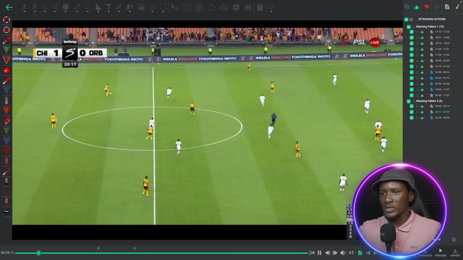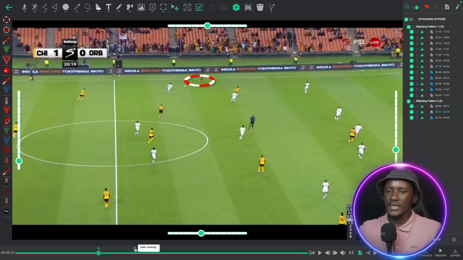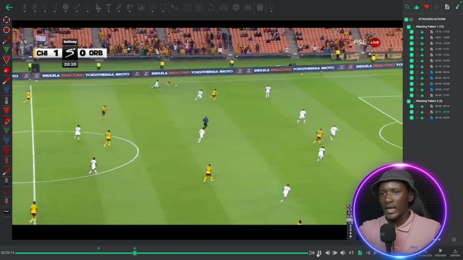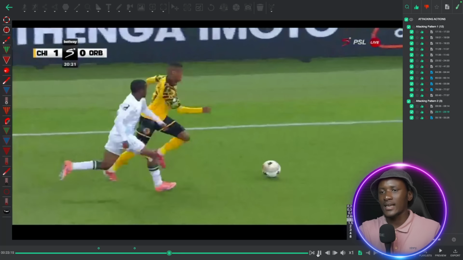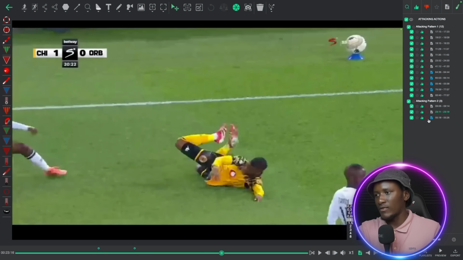Same thing here. You will see that when he receives the ball in this area, obviously they're expecting him to cut in. But what does he do? He takes the ball and then he slows down a bit and then he accelerates, because they thought he was about to cut in, and then he goes forward and then they foul him.